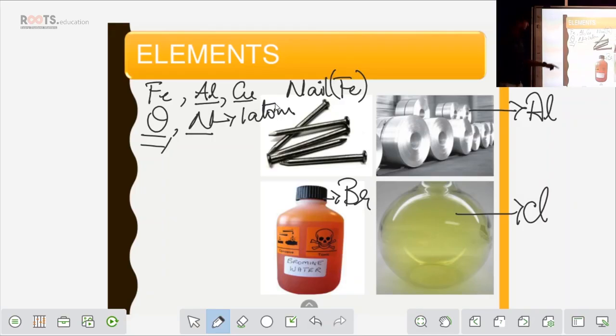I'm just talking about one atom of iron. I'm talking about one atom of aluminium. I'm talking about one atom of copper, one atom of nitrogen and one atom of oxygen. So here there is a new term coming into the picture. We call it as molecule.